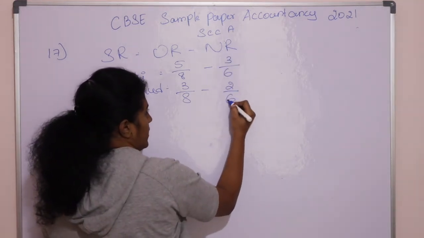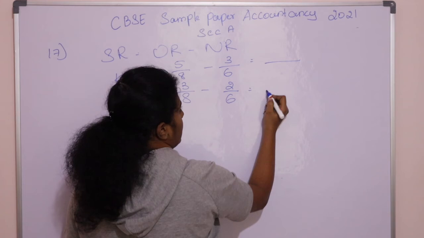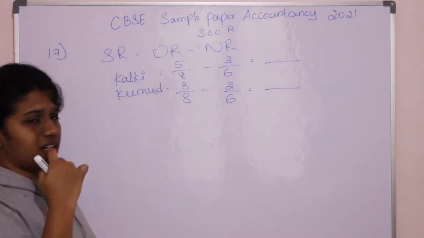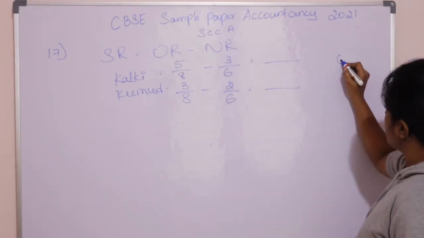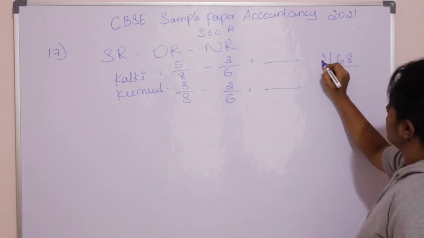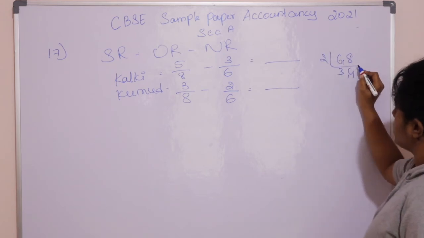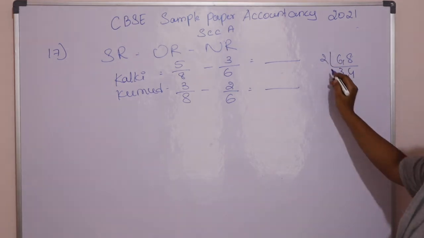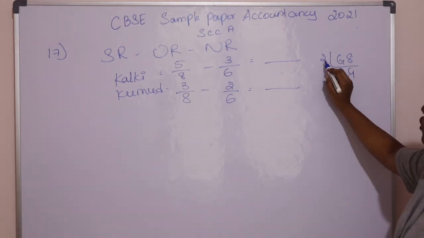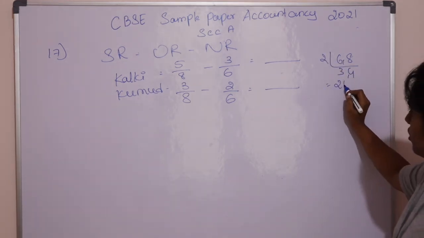It is 2/6. Now find out the ratio. Here you need to do the LCM method. So the LCM of 6 and 8: 2 3s are 6, 6 4s are 24.